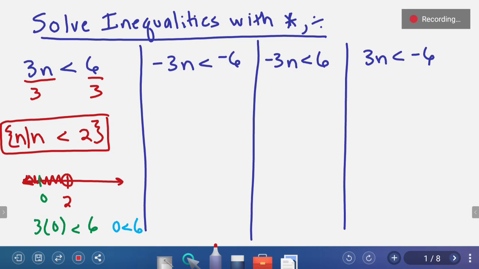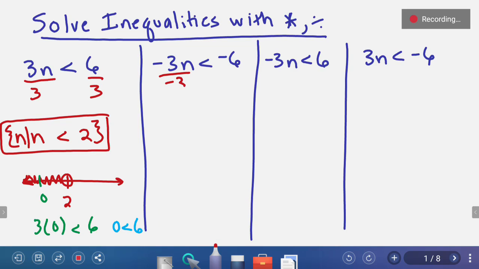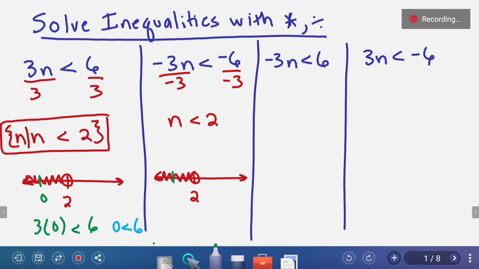Let's try that in the next one. We're going to divide both sides by -3. When we divide or multiply, the sign goes with. We end up with n is less than 2. Let's try that out. We have an open circle at 2, and where are numbers under 2? Numbers under 2 are to the left of 2. Let's pick a value. Let's go with 0 again for the sake of ease.